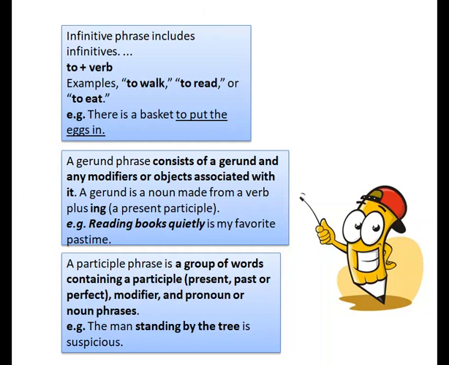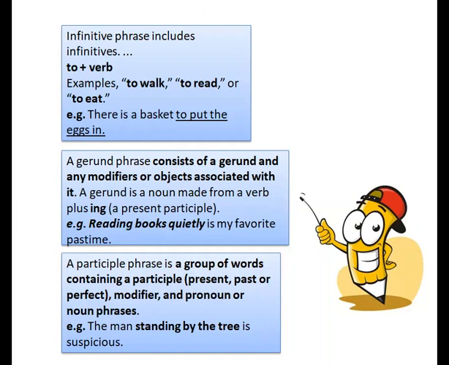Next is a gerund phrase. A gerund looks like a verb but acts like a noun. It always ends with ing. For example, reading books quietly is my favorite pastime. Here, reading looks like a verb but is actually a noun because here reading is used as the name of a habit. Reading books is actually the name of a habit. Therefore, this is called a gerund phrase.